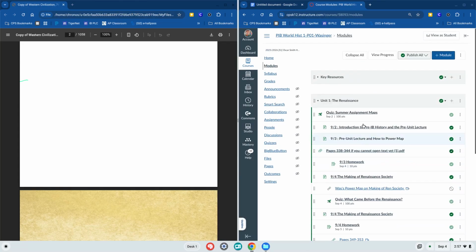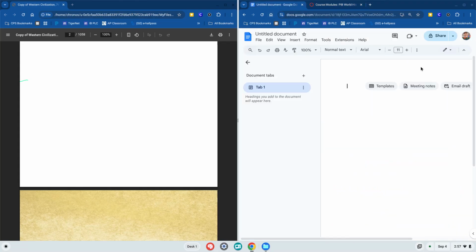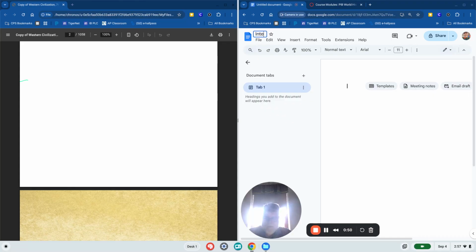But with that said, I am now going to go to my Power Map doc. I'm going to put Renaissance, Humanism, and that's what I know my Power Map's about.